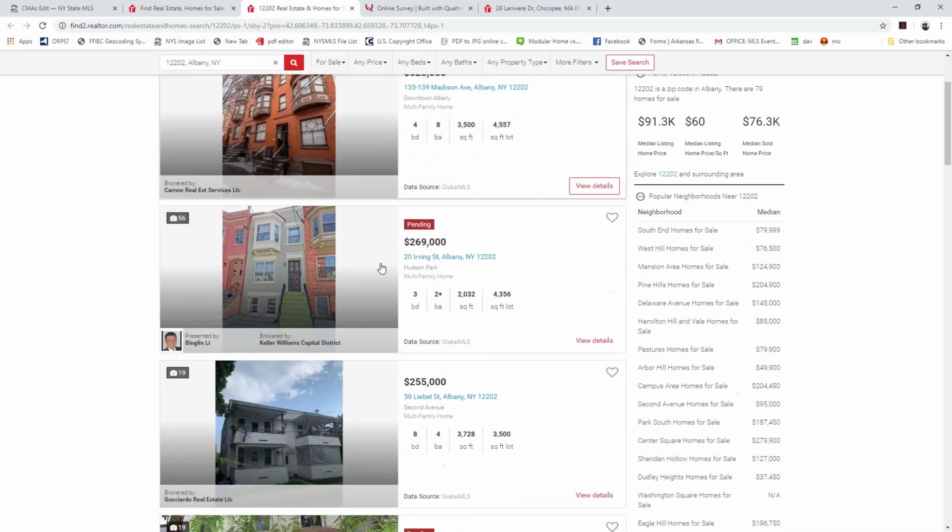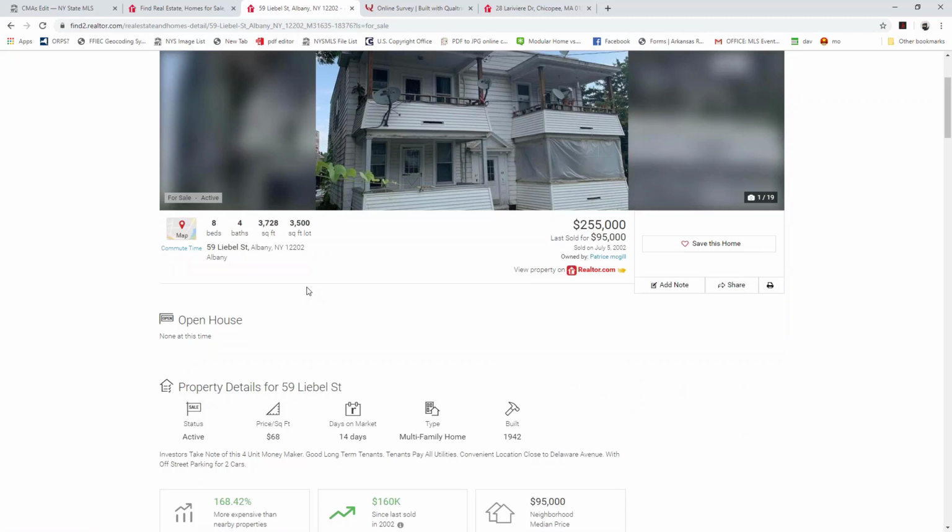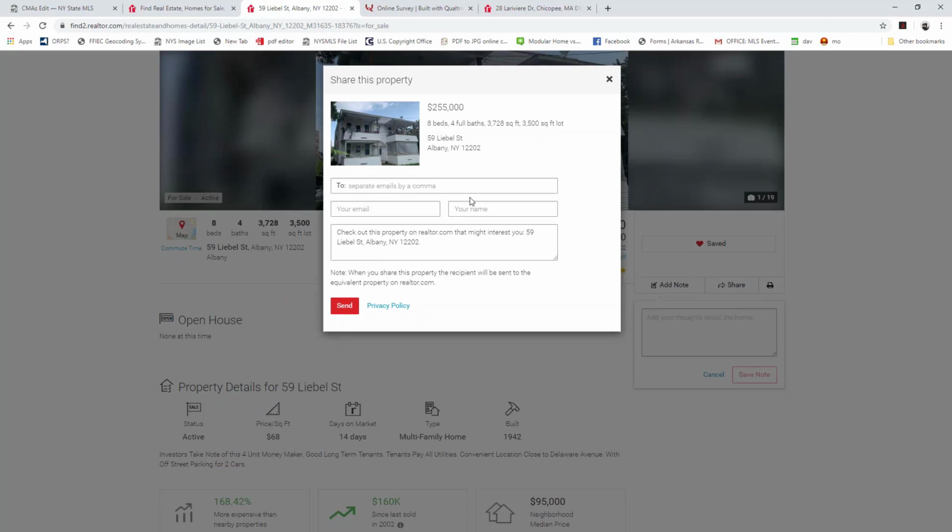And again, if we want, we can always pull up any of these listings at any time. We saw that we can save a home right from the search results, but we can also click Save this home here as well. If we want, we can add a note that'll be saved to the listing when we look at it. We can also share it as well. What this is going to do is share a public version of the listing.